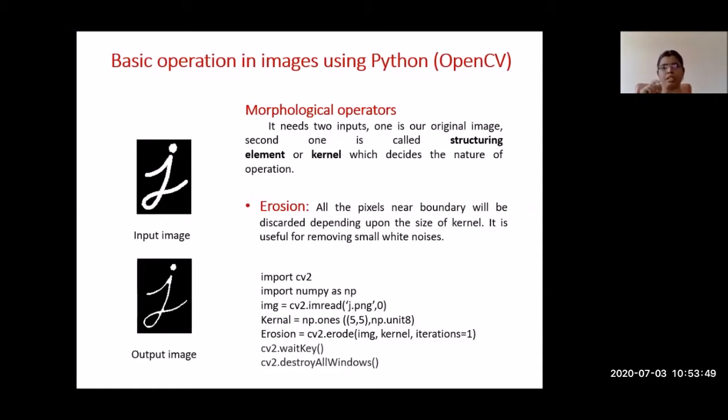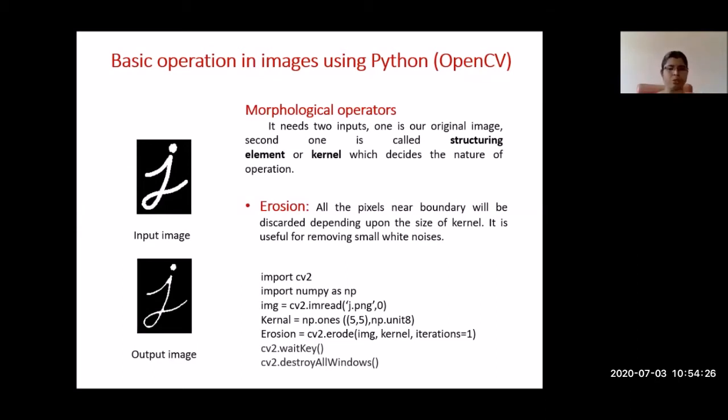So why we are doing this? This erosion is mainly used to remove small white noises. That's why we are using this erosion operation in our image processing. So here we are going to erode, we are going to erase the boundary thickness of an image. So how will it do that? We are using the kernel. For the erosion, we are taking here a binary image. Binary image means white pixels are taken as value 1, black pixels are taken as value 0. So inside the kernel, if any one value is 0, it will replace all other values with 0 as well.